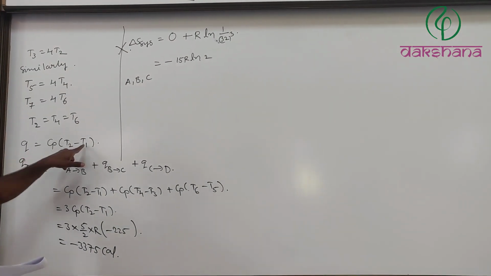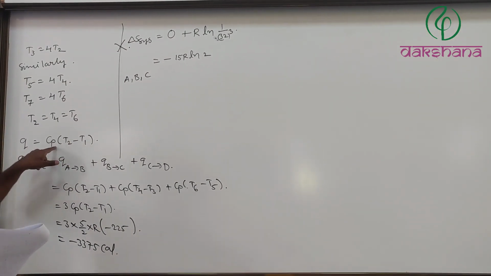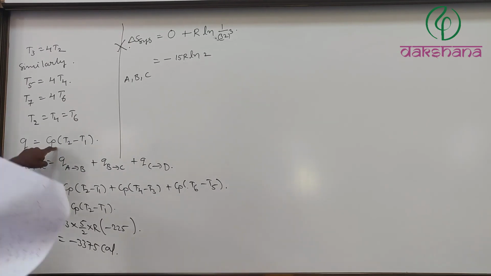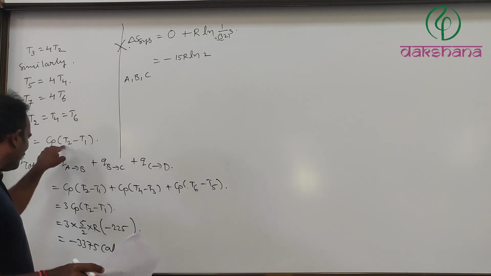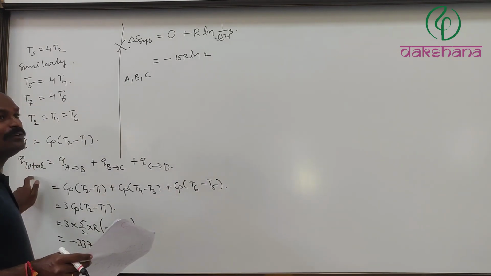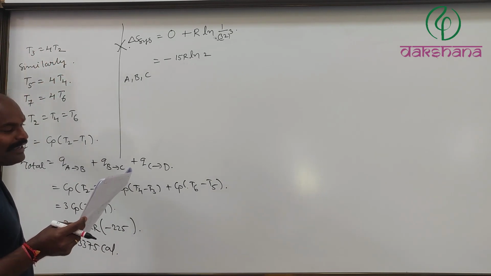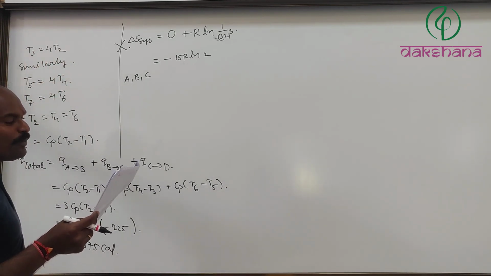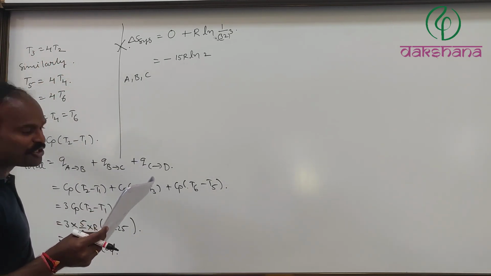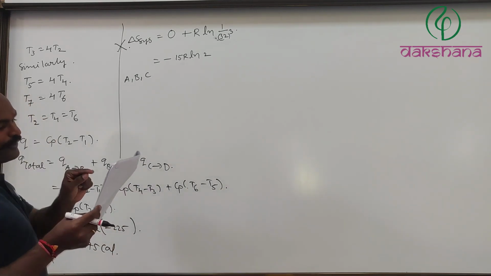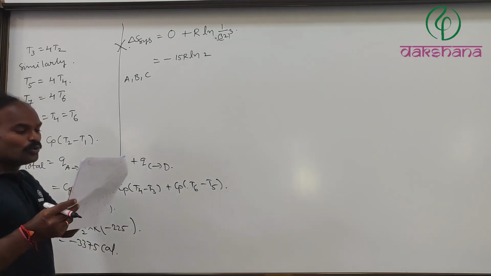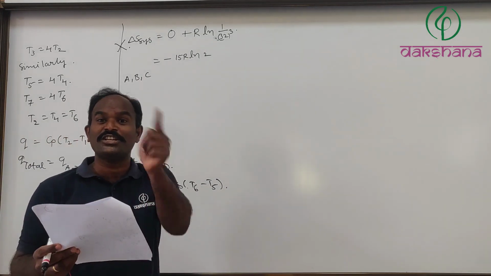Sir, why have you written it like this? Because where is heat energy involved? In which process is heat energy involved? Yes, isobaric cooling, that only I will take. Here only heat energy is involved. In the remaining processes, the first one is isobaric cooling and then adiabatic compression. Therefore, from T1 to T2, only heat energy exchange is involved.